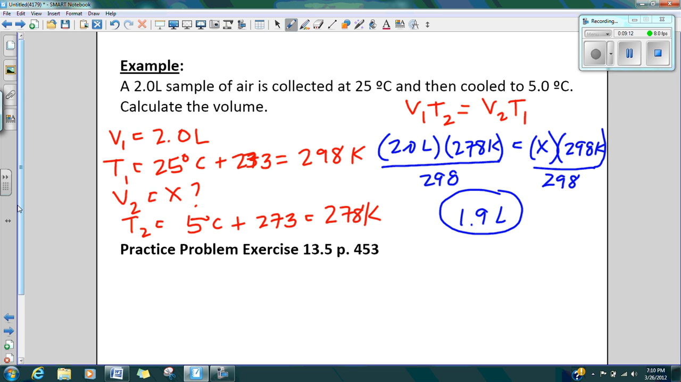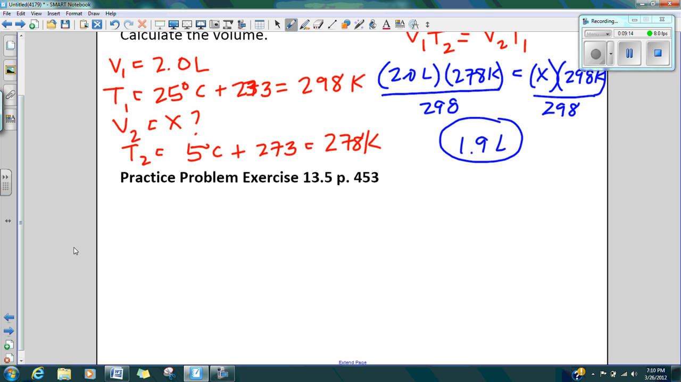These are pretty simple laws right now to start the chapter with. Here's a practice problem for you on page 453. If you get a volume of 22 centimeters cubed, you've done it correctly. And to answer the question exactly, you should say that the bubble is getting smaller. All right, that's it for Charles' law.